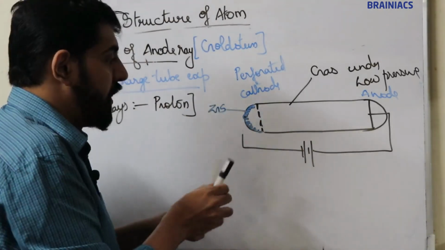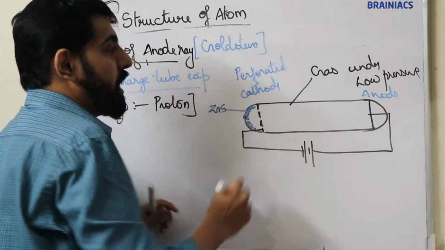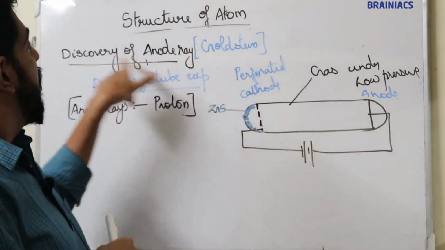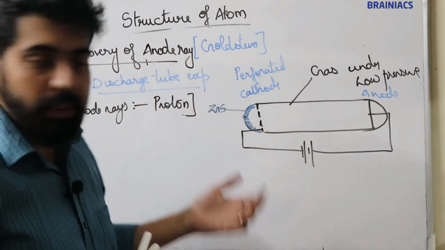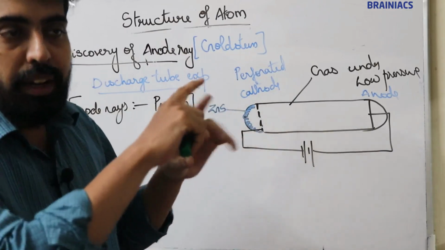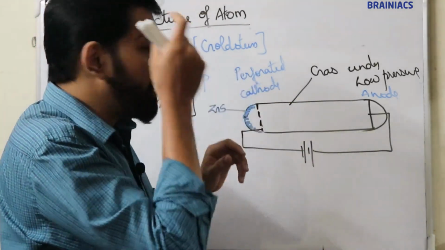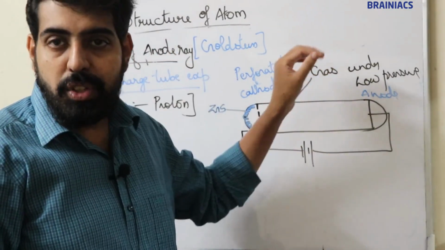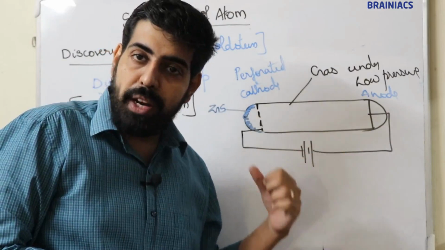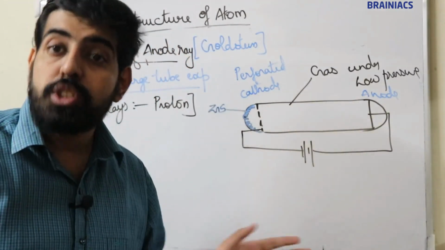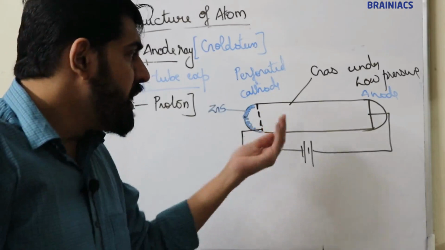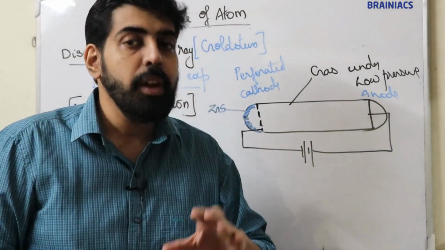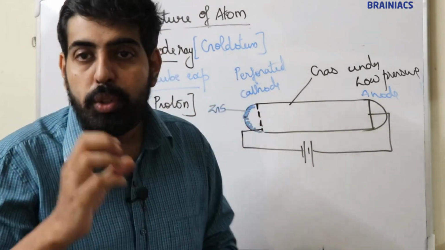So here Goldstein used a discharge tube experiment to discover anode ray. Anode rays are protons. A discharge tube experiment consists of a long glass tube fitted with 2 electrodes, and a gas under very low pressure is filled in this discharge tube, and a very high voltage is applied across the electrodes. Here he used a perforated cathode, and just behind it he coated zinc sulphide, a fluorescent substance. When an invisible radiation strikes on zinc sulphide, it will produce scintillation.